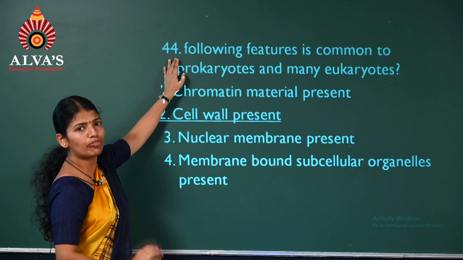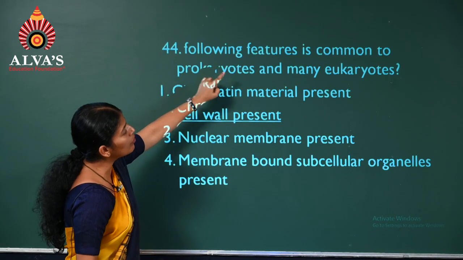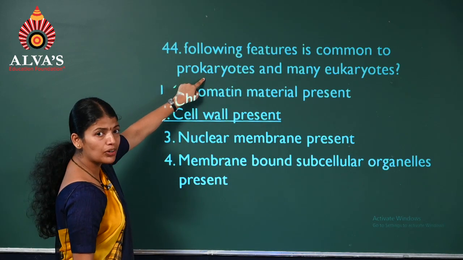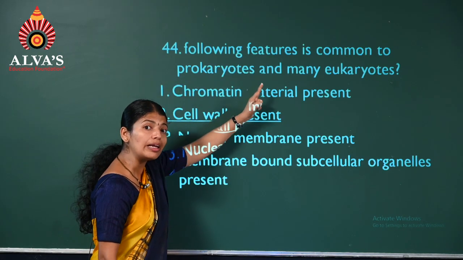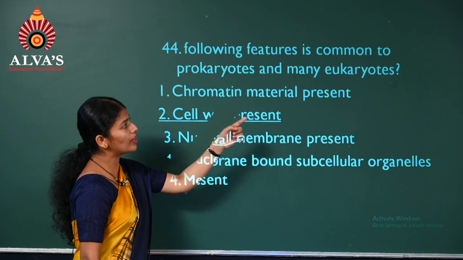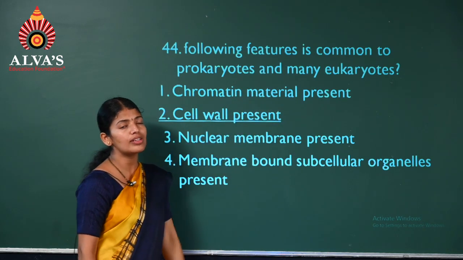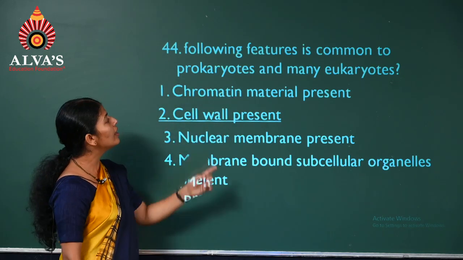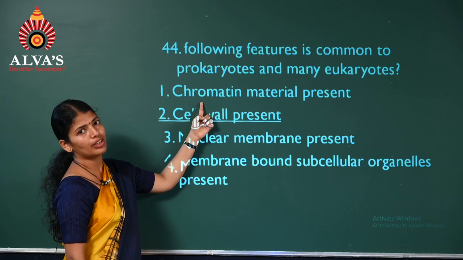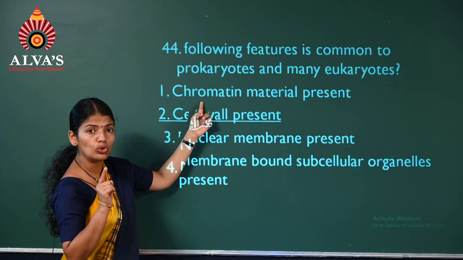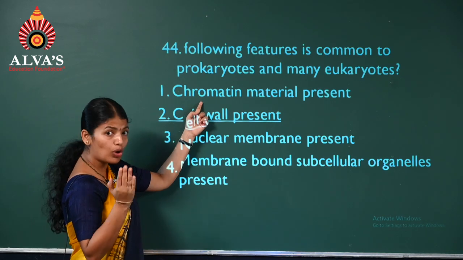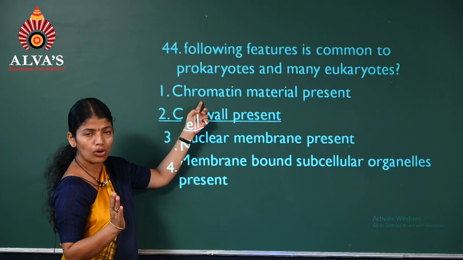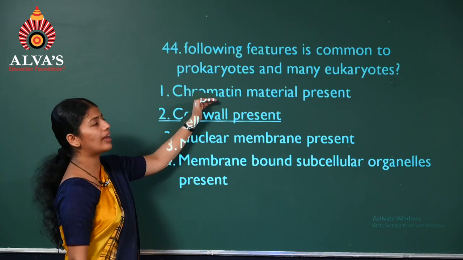Question number 44 will read, following feature is common to prokaryotes and many eukaryotes. See that? Many eukaryotes and prokaryotes. Which is common? First one, chromatin material. Can this be the answer? No, because it is there in all the prokaryotes and also the eukaryotes, not many. So, it will not be the answer.